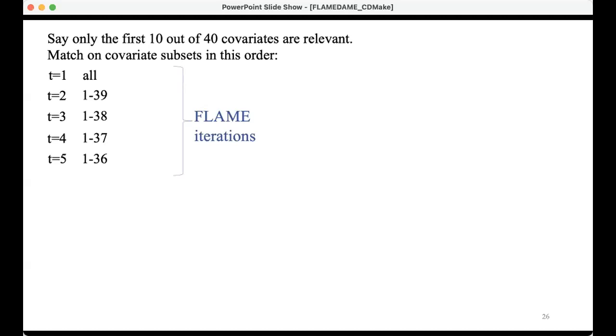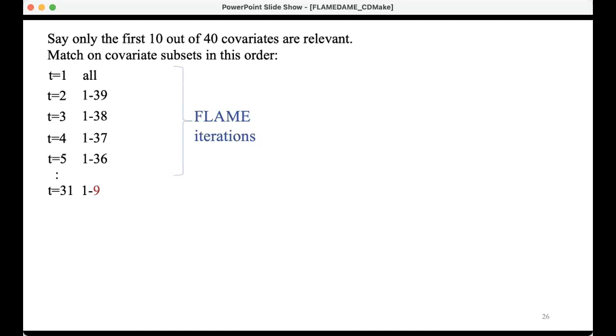And then when I get small enough, I switch to DAME. So FLAME is fast, large scale, almost-matching-exactly, and DAME is dynamic almost-matching-exactly. Once I get down to where the database is small enough, I can start DAME iterations. DAME iterations are more expensive, but they give you higher quality match groups. Okay, so now I'm going to run DAME.